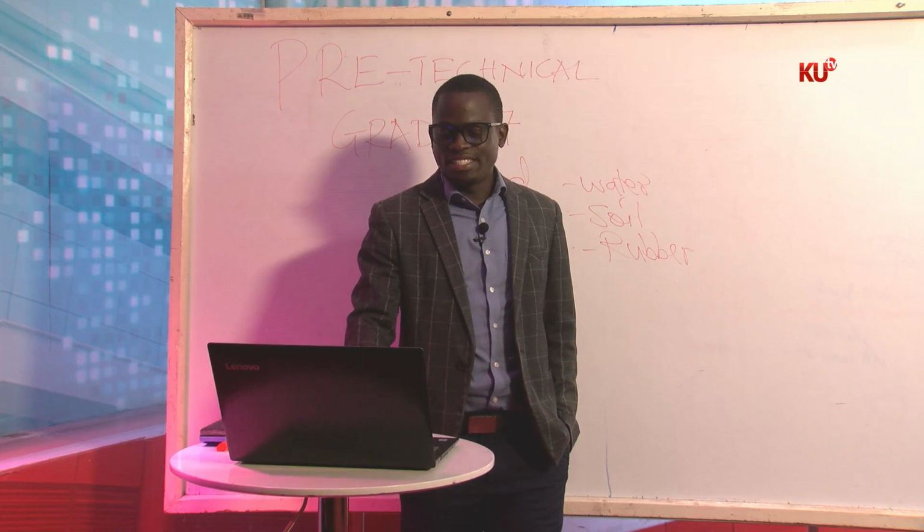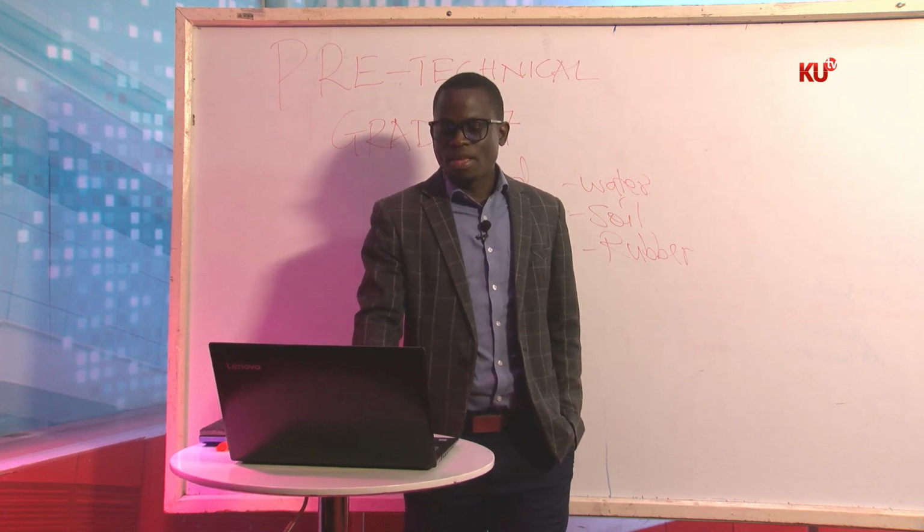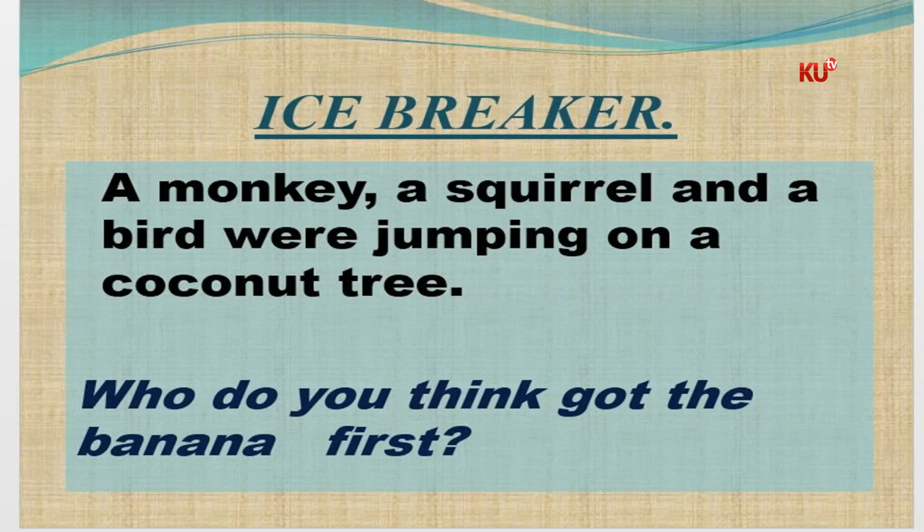It's displayed, let's read it together. A monkey, a squirrel, and a bird were jumping on a coconut tree. Who do you think got the banana first? That is the icebreaker. Good children, give me the answer.